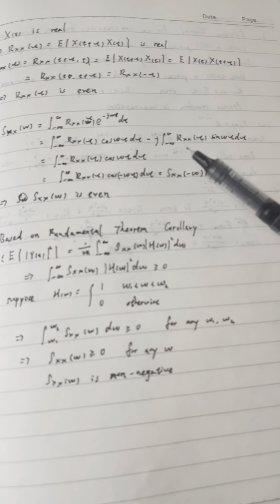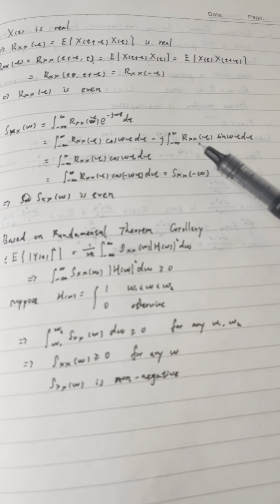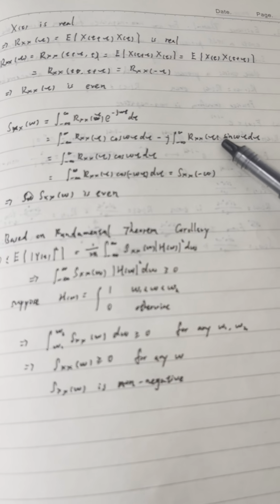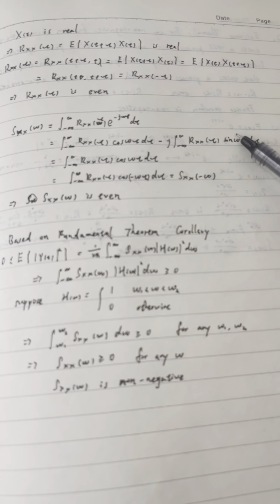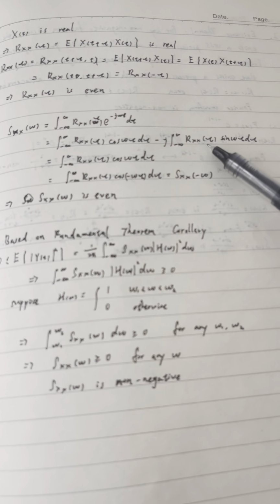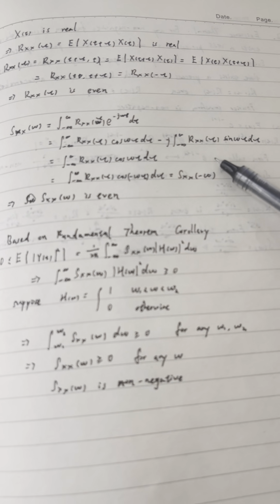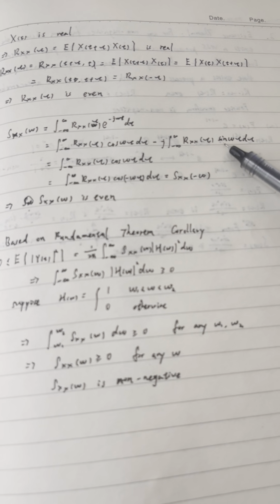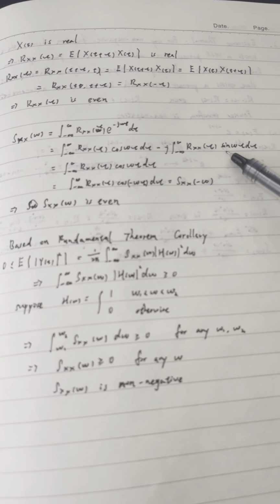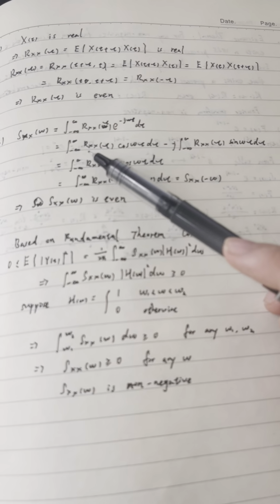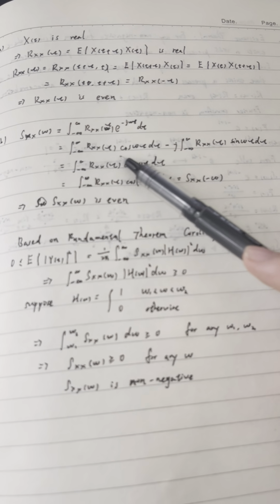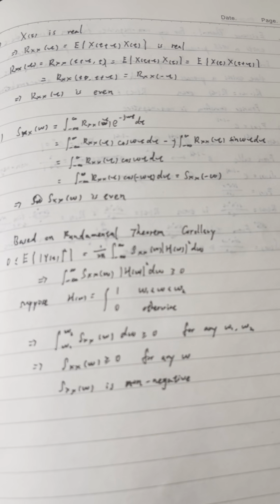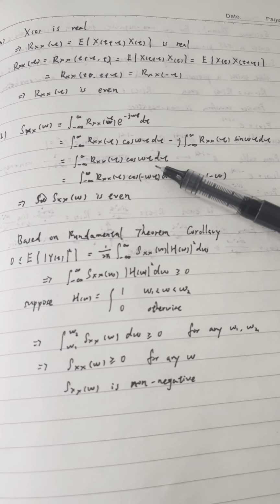We know that this autocorrelation is an even function, and sine omega tau is an odd function based on the properties of the sine function. An even function times an odd function is an odd function, and the integral of an odd function is equal to 0. So this imaginary part is just 0, and it equals just the real part: the integral from minus infinity to infinity of the autocorrelation times cosine omega tau d tau.